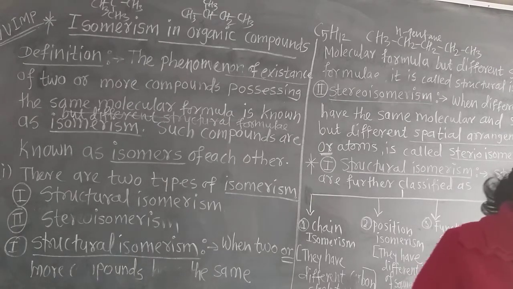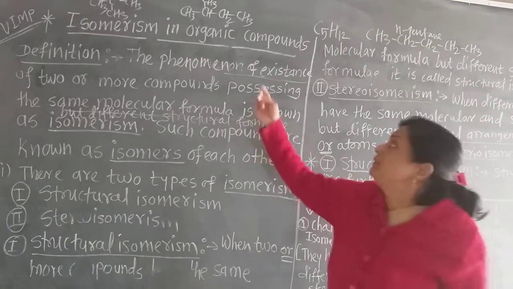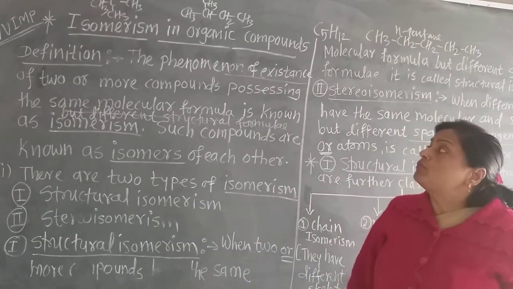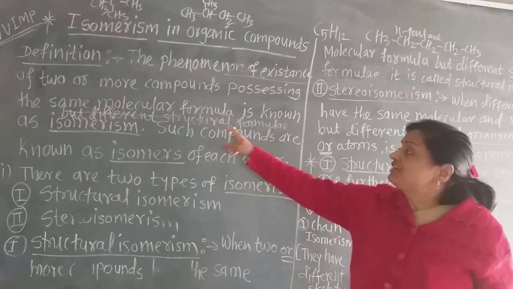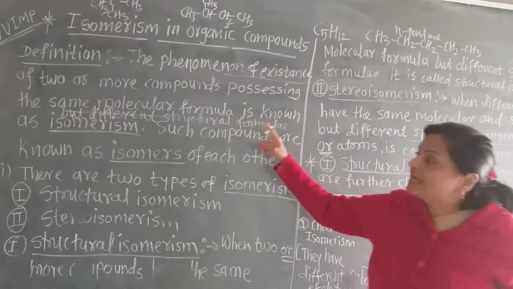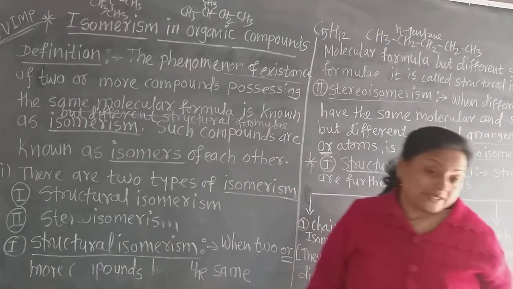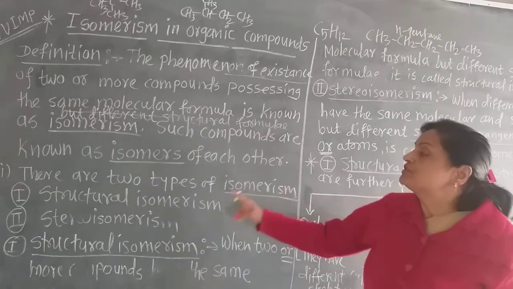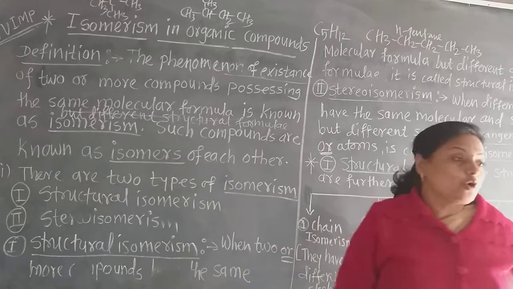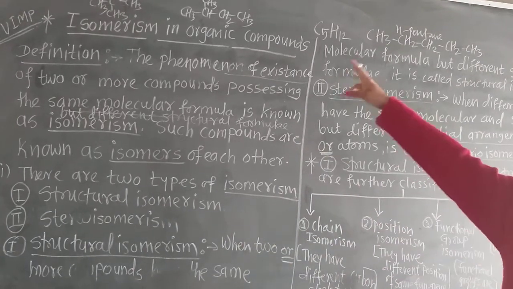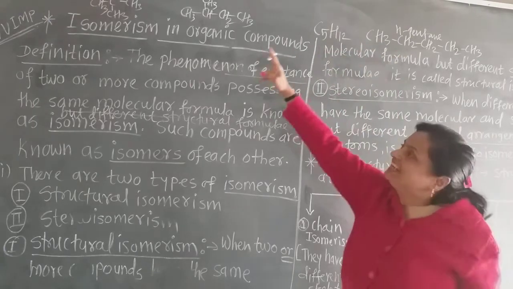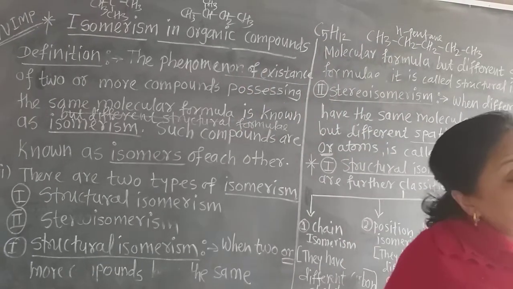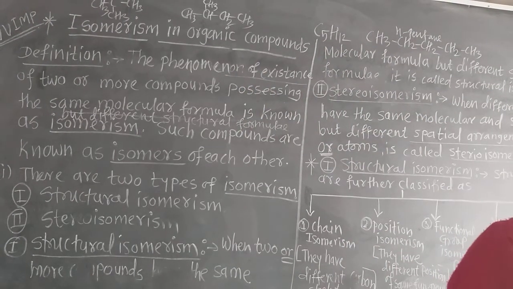So the phenomenon of existence of two or more compounds possessing the same molecular formula but different structural formulae is known as isomerism. This is known as isomerism. And such compounds are known as isomers of each other. Now this is the molecular formula of pentane, and these three are the different structural formulae of pentane. That is the example.